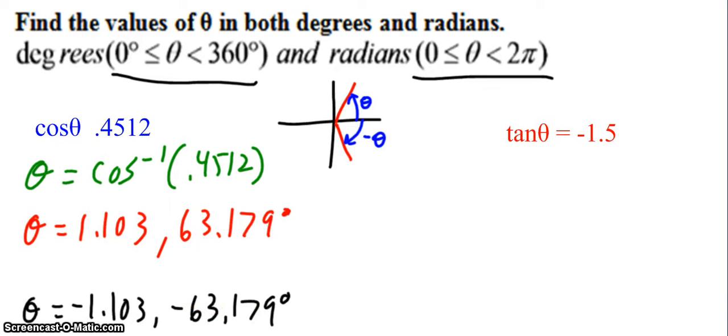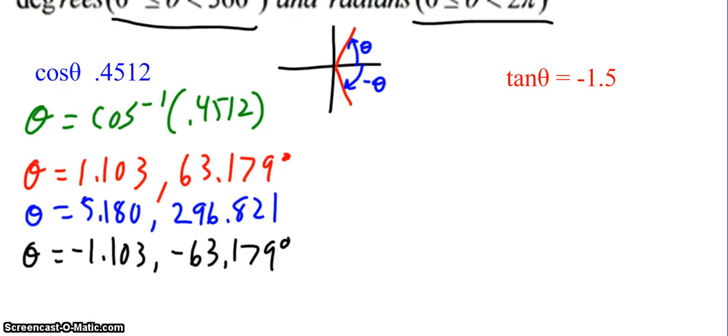So to find my answers then, I can add 2 pi to this, and I get theta equals 5.180 and theta equals 296.821. And again, what I'm doing is plus 2 pi, plus 360. And then that gives me here.